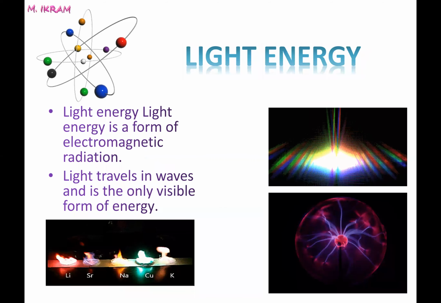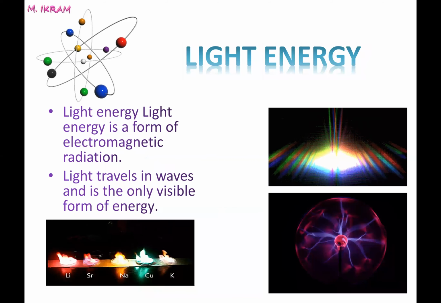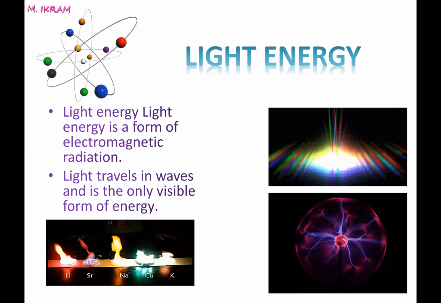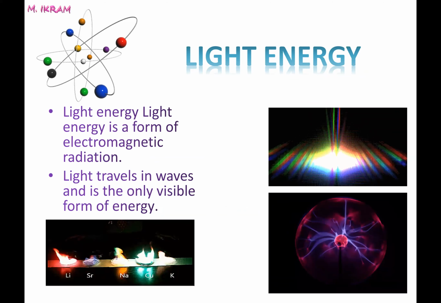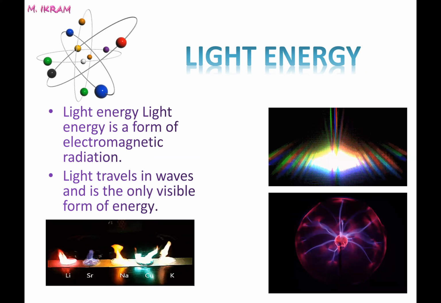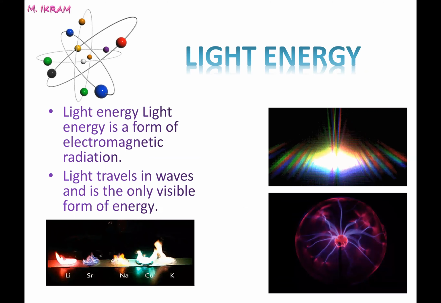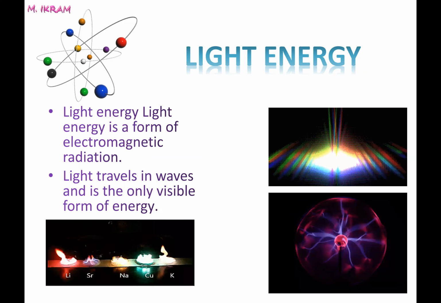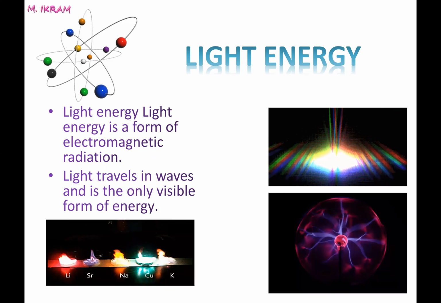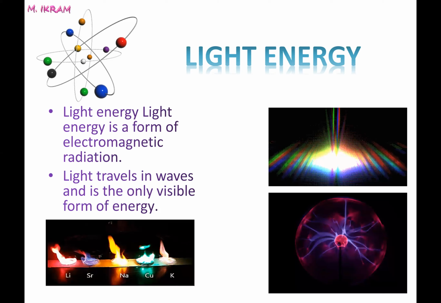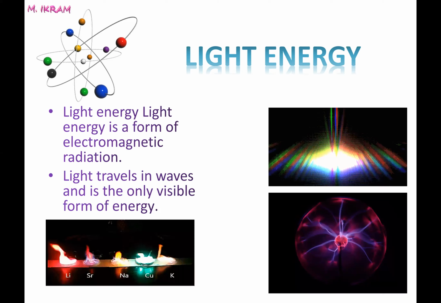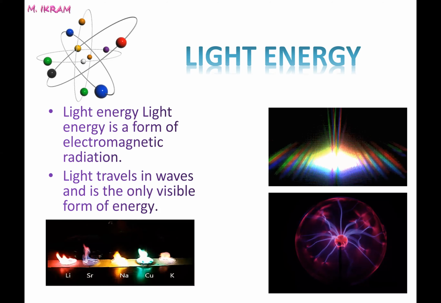There is light energy also. Light energy is a form of electromagnetic radiation. There are kinds of lights which we can see and which we don't see. So it consists of both the visible and the invisible spectrum. Usually light is the visible form of energy with the help of which we can see things around us. This light travels in the form of waves and is the visible form of energy.